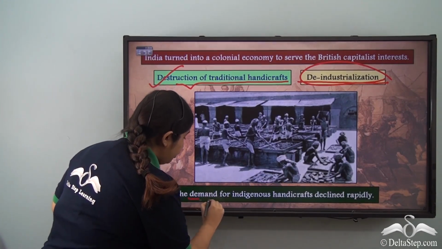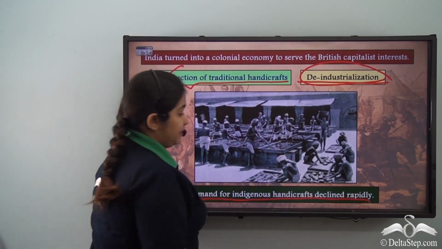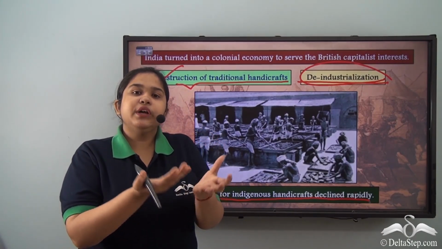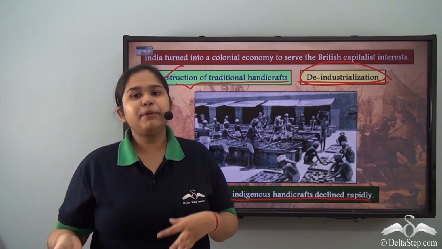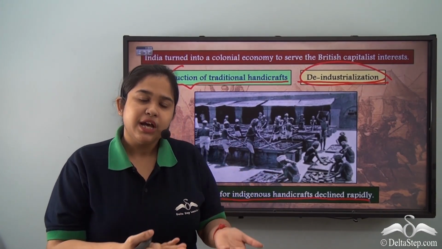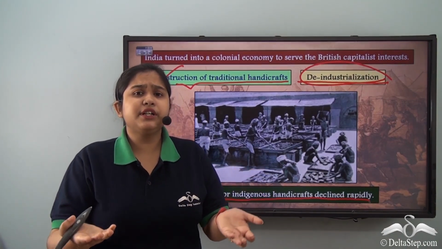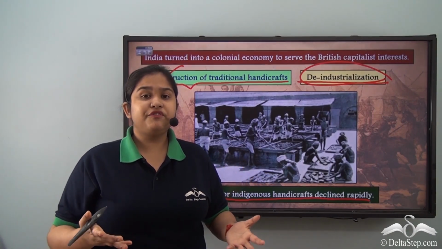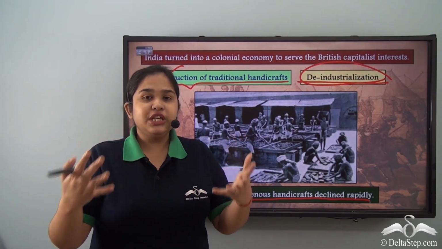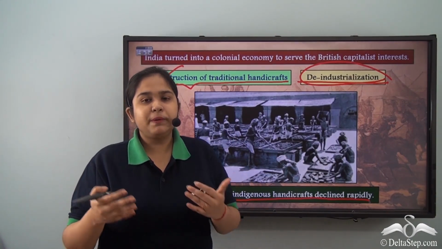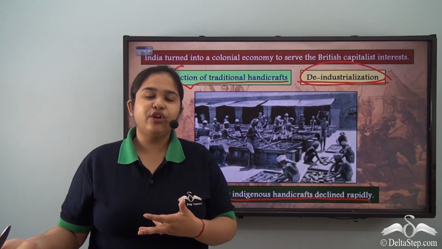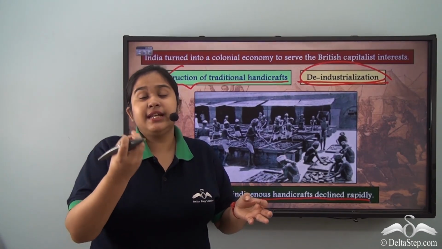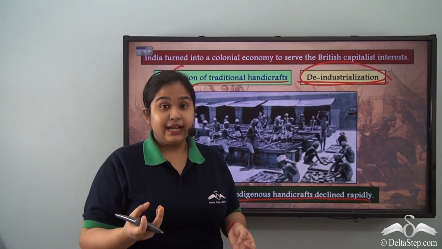So the demand for indigenous handicrafts declined rapidly. Because Indian markets did not have Indian homegrown products, people of course moved to the alternative, which was British products, British goods, American goods that were available in the market. And these products were very cheap, made cheap in a way that people could avail them easily. So people would choose those products instead of the little handicrafts or little textile products that still were coming from the Indian industries.